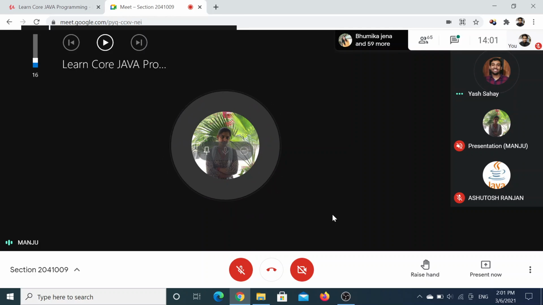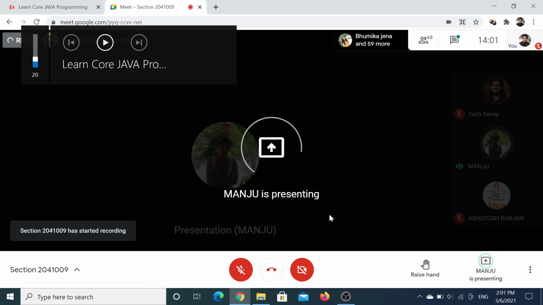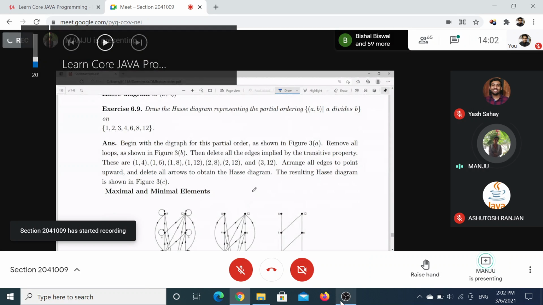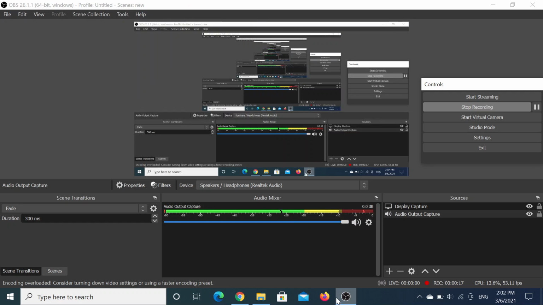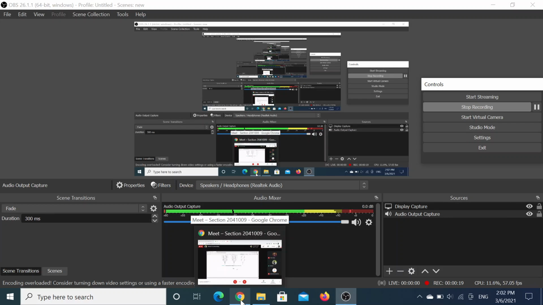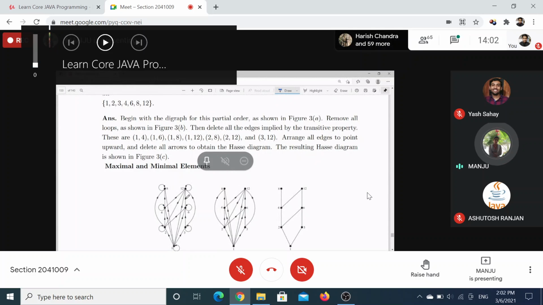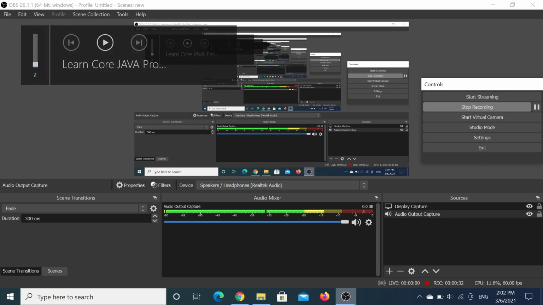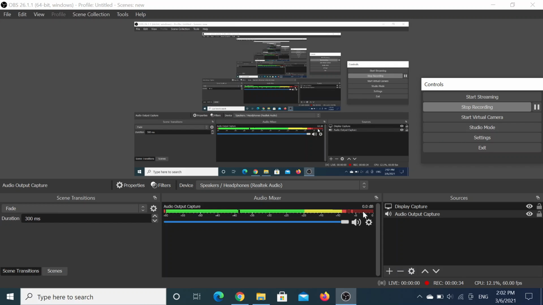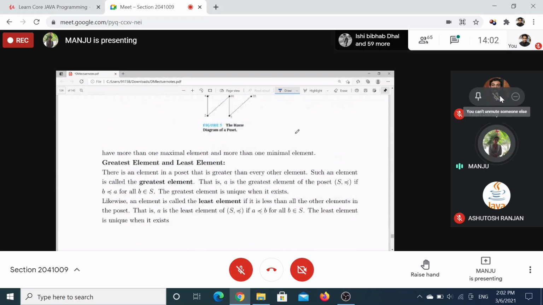A poset is a set with a partial order. We can represent this poset by using a Hasse diagram. We draw the first diagram, then remove all the loops, transitive edges and all the directions to get the Hasse diagram. In that Hasse diagram, we can find the maximal and minimal elements of the poset, and the maximum and minimum, that is the greatest and least elements, also.